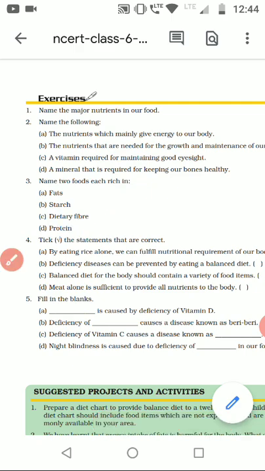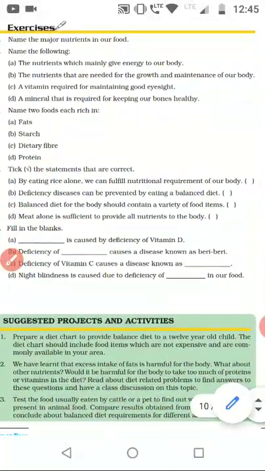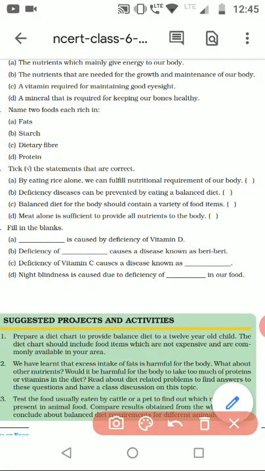Then next, tick the correct statement by using a tick mark. By eating rice alone, can we fulfill the nutritional requirement of our body? No, we need to take a balanced diet. Second, deficiency diseases can be prevented by eating a balanced diet. Yes. A balanced diet for the body should contain a variety of food items. Yes, it should contain grains, pulses, roughages, and supplements like buttermilk. Is meat alone sufficient to provide all the nutrients to the body? No.